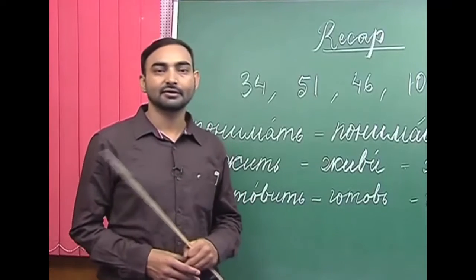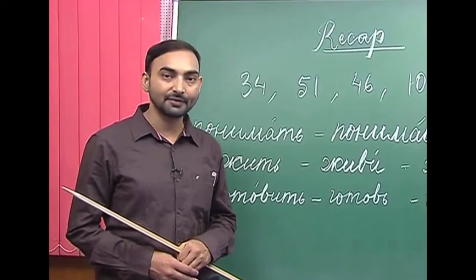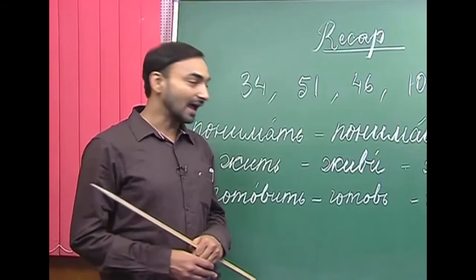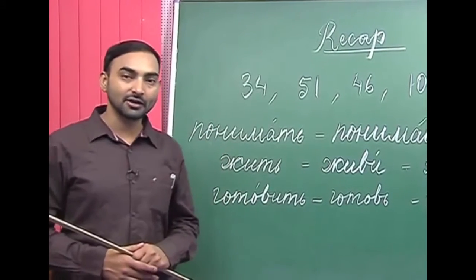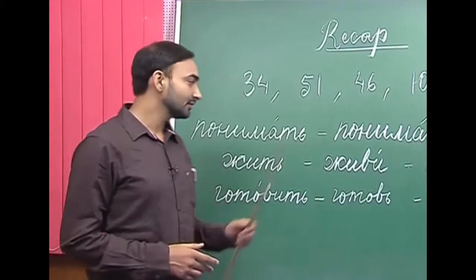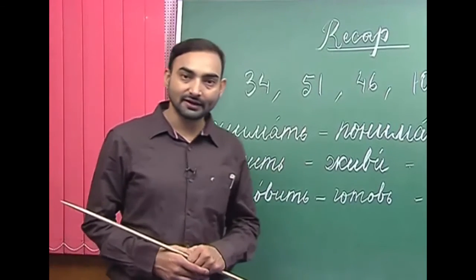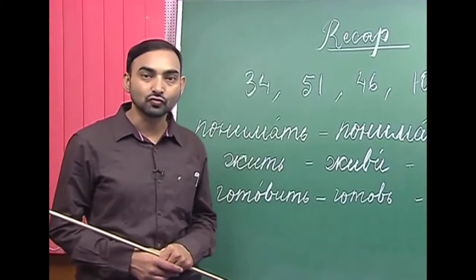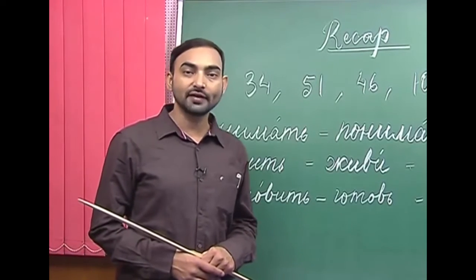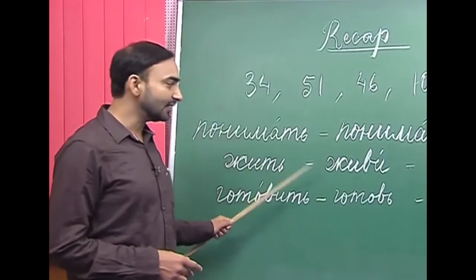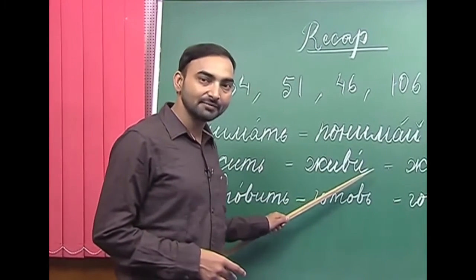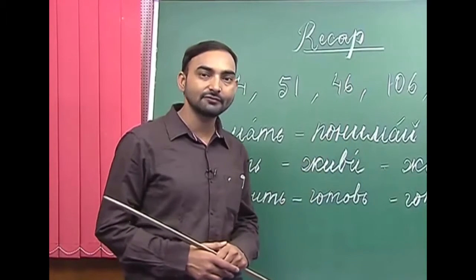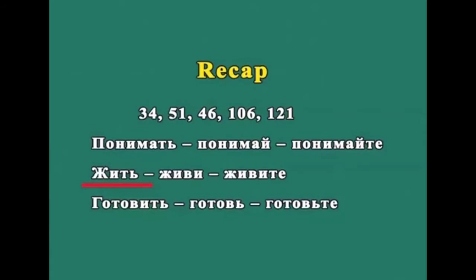So, if the stem of the verb ends with a consonant and the first person singular form, which is ya, has the stressed ending, for example, ya zhivu, so here u is stressed, in that case we add i to the stem and we get the informal imperative mood. So, zhit, zhivi, and the formal one will be zhivite.